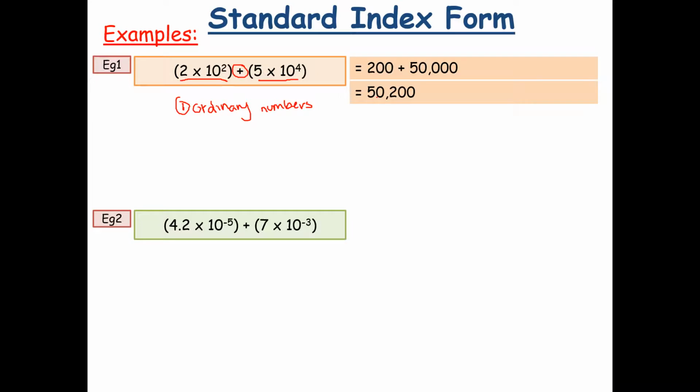So back into standard form, you should all know, put your decimal where it needs to go. And then you count backwards. So 1, 2, 3, 4. So it goes back to 4 spaces. So your final answer would be 5.02 times by 10 to the power of 4.